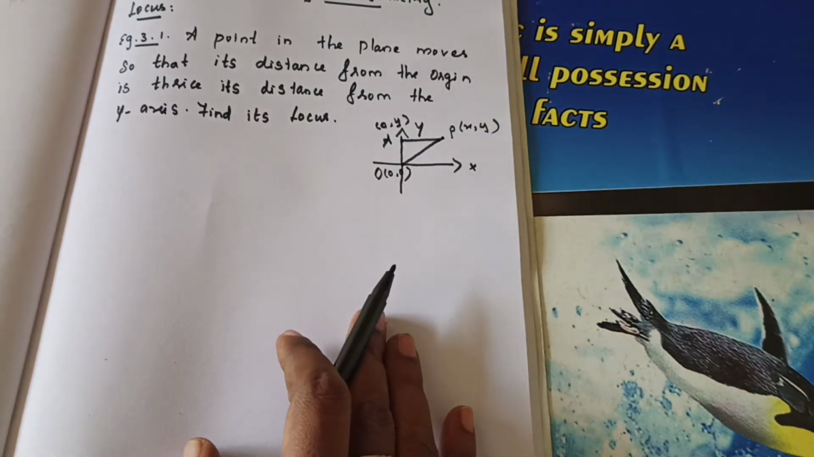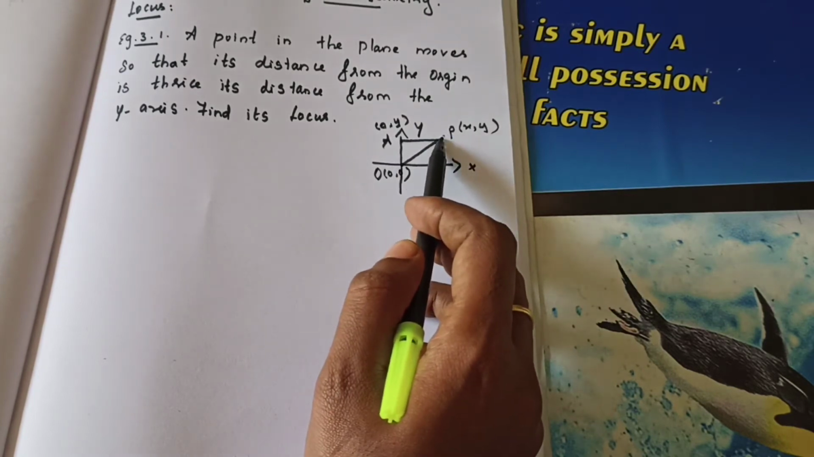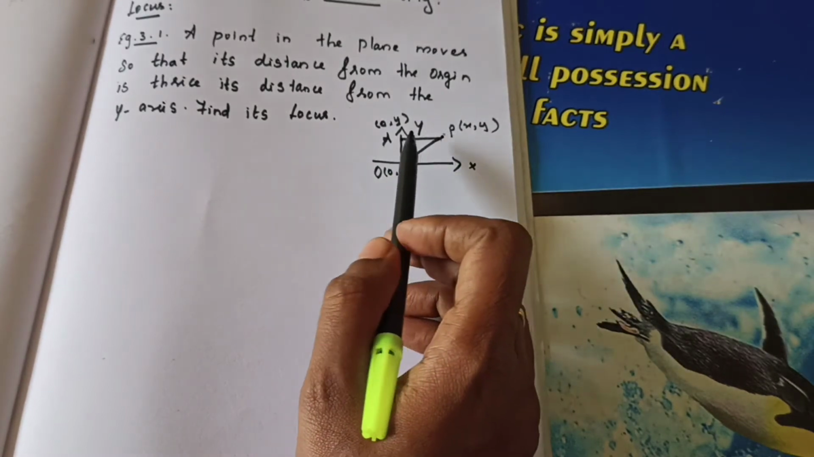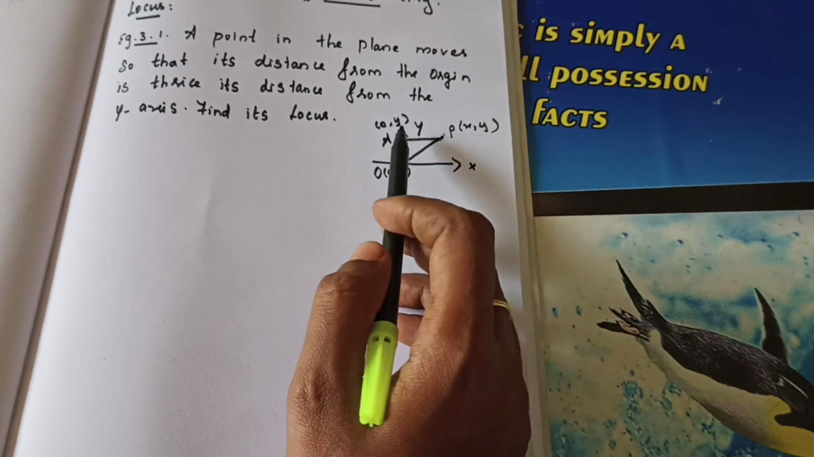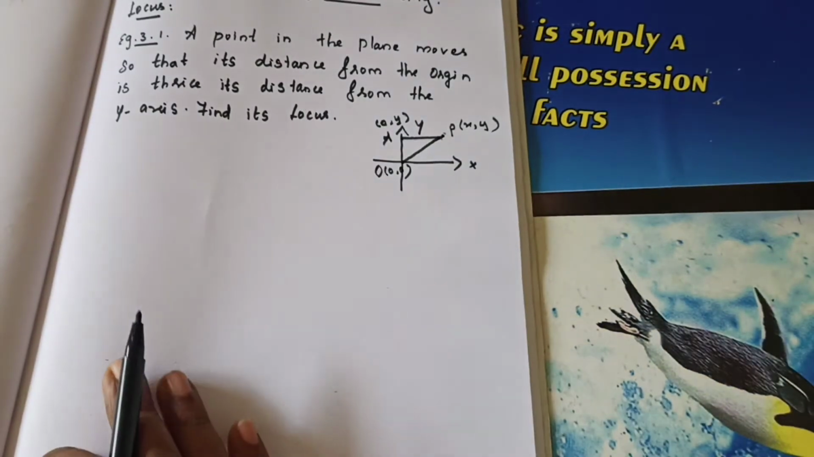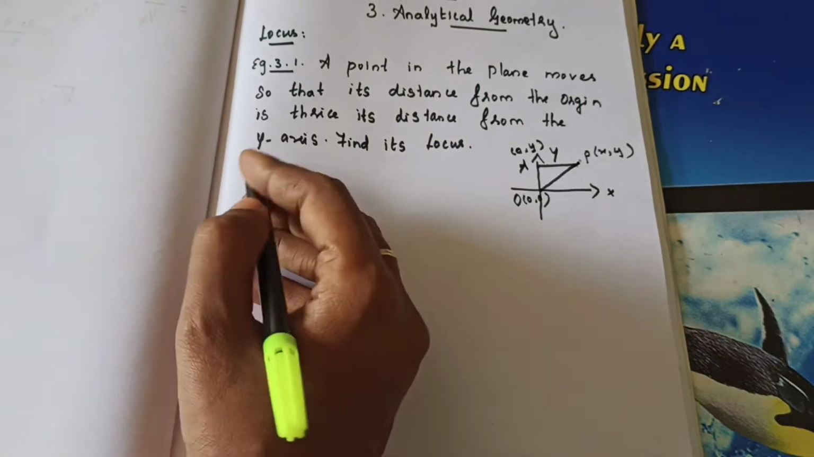Understand? So what they said: a point in a plane moves under certain condition, that is locus. So a point in a plane moves so that the distance from the origin is thrice the distance from the y-axis. Okay. So what we are going to do is, whatever the consideration, you can write it first.